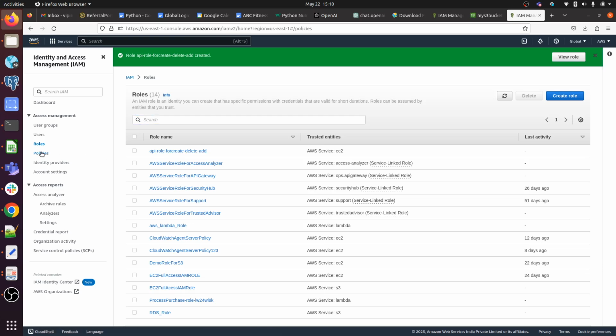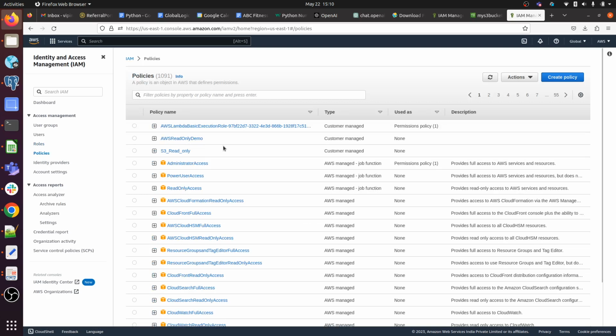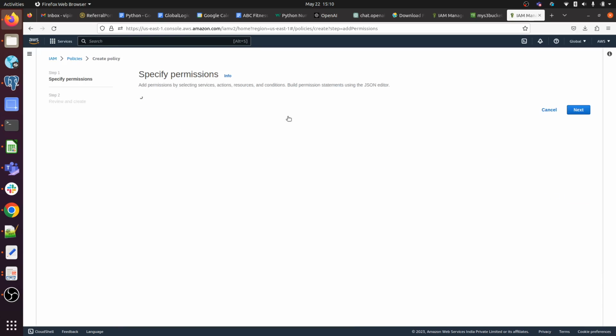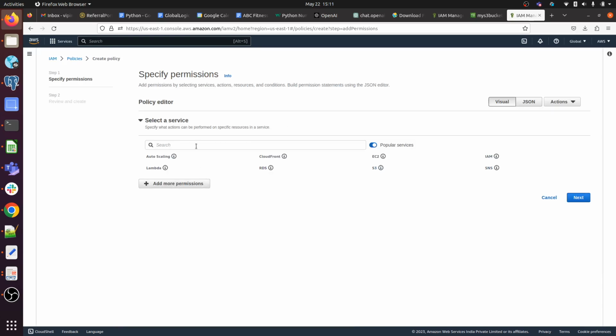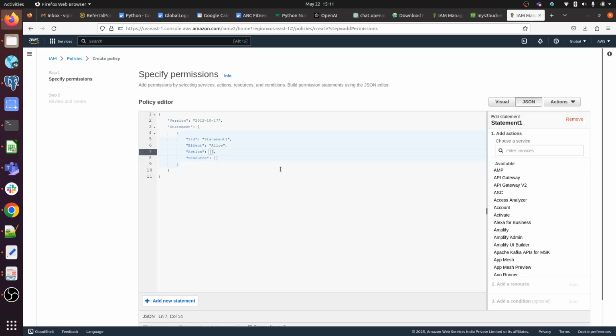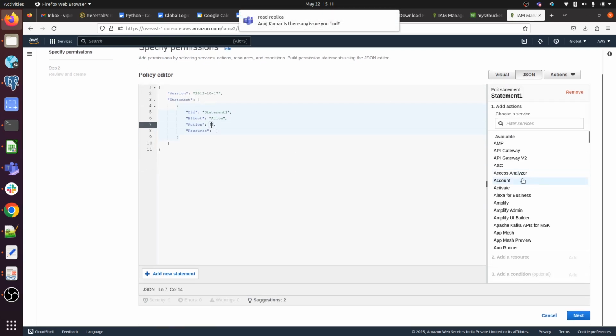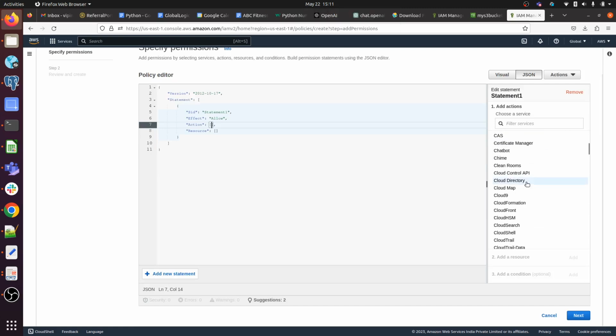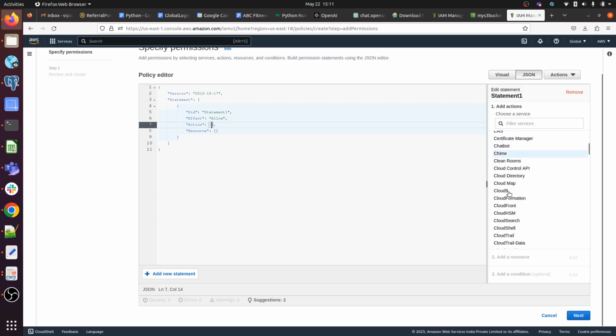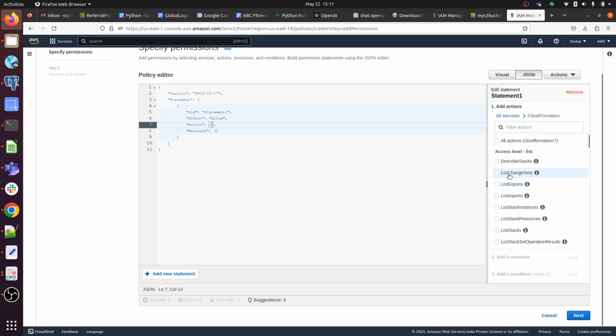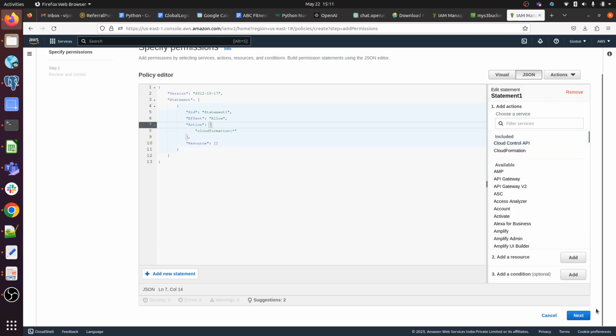Okay, so apart from it, we have policy as well. We can create a policy, we can choose JSON here, and we can use any of our services, like CloudFormation, let me see. All actions I am defining.